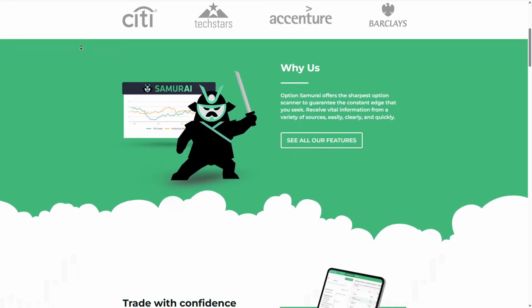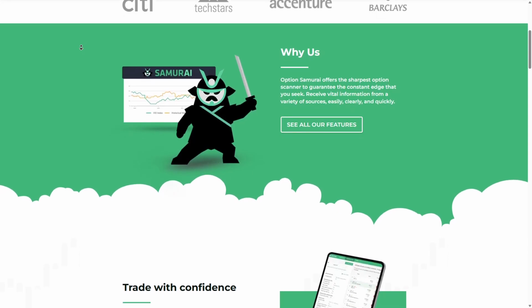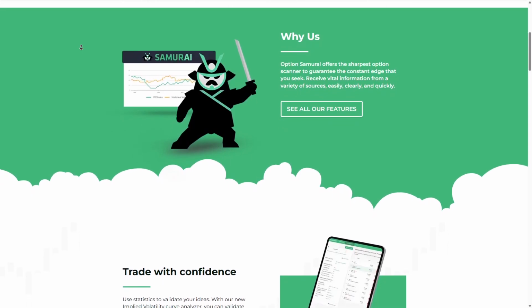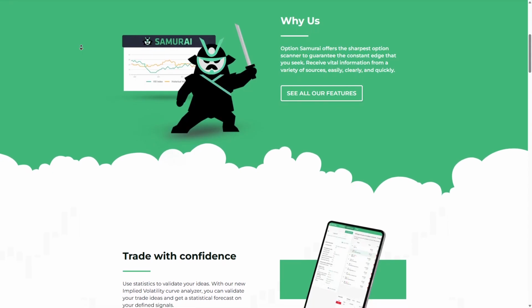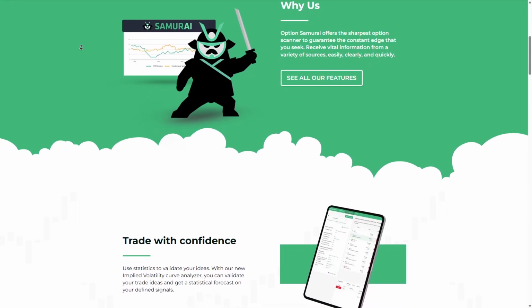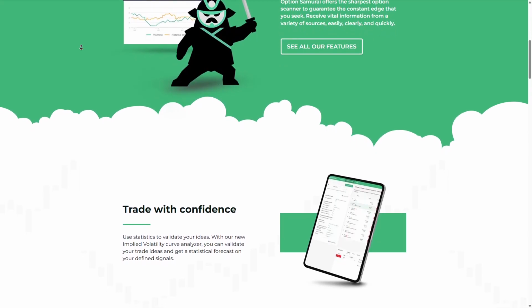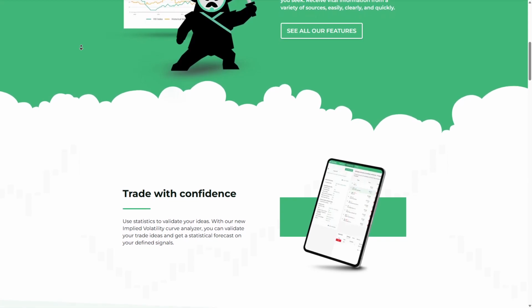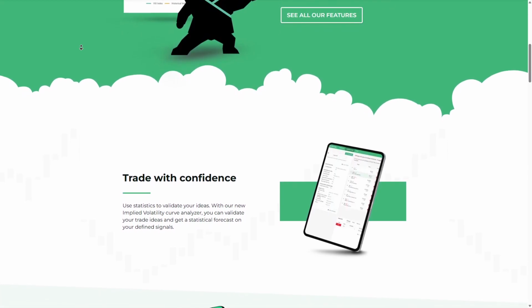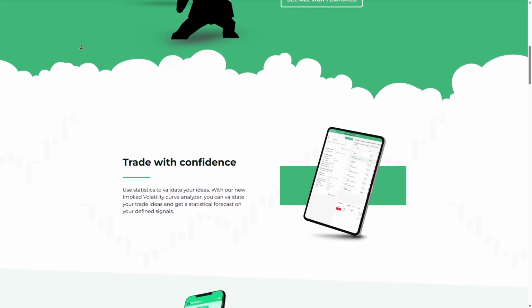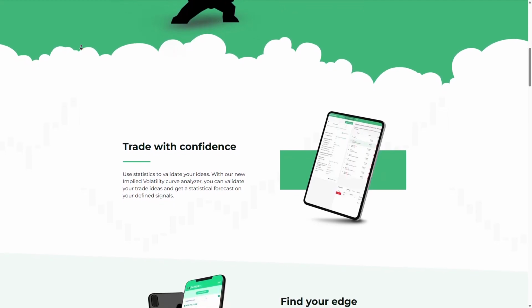The platform supports a variety of option strategies and provides built-in tools to help traders assess risk and reward before entering a position. Option Samurai also includes backtesting features and curated scans that are particularly useful for traders still developing their approach. The interface is clean and purpose-built for options, which keeps the experience focused and avoids unnecessary clutter.